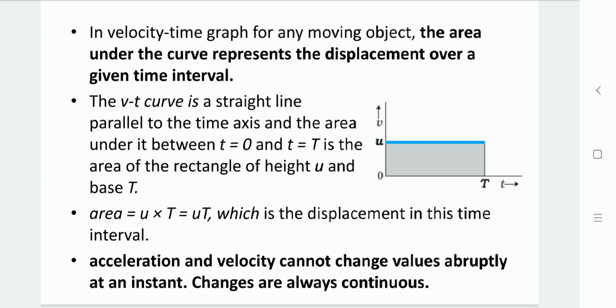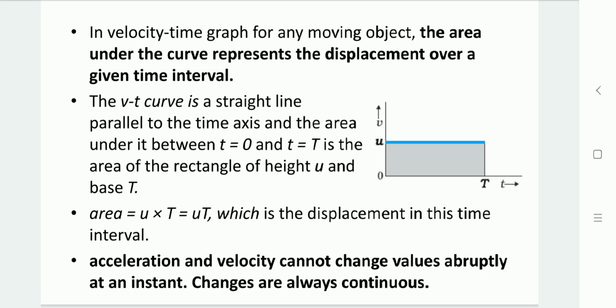So by taking its area, we get the value in the unit meter, and meter is the unit of displacement. So from that we can say that while calculating the area under the curve of a velocity time graph, we get the displacement of the object within that time interval.